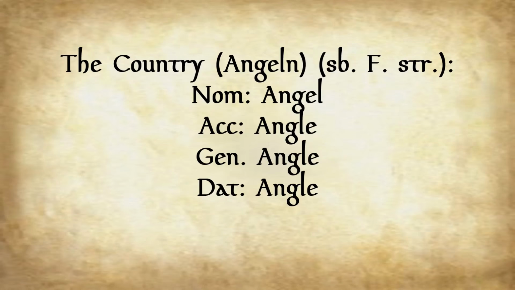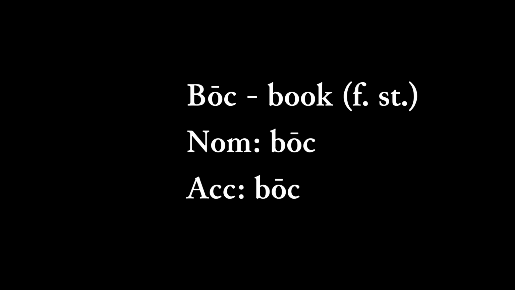And for those of you who don't know, even within strong nouns, strong feminine nouns, there can be variation. Like for example, we have boc in Old English, which is the origin of the word book, whose inflected form can also be boc as well as for the accusative, because we have to bear in mind something called analogy.